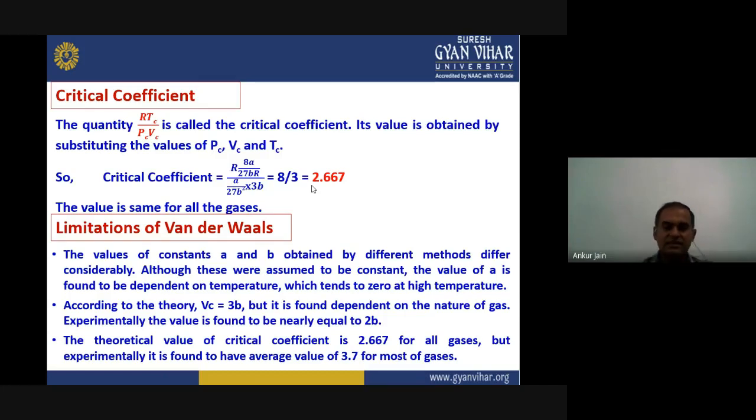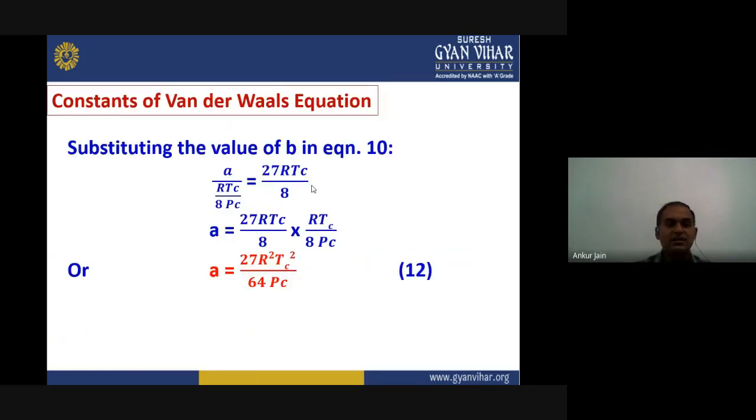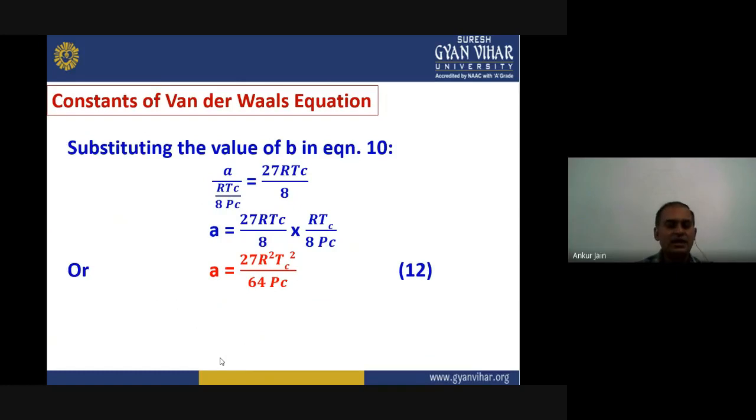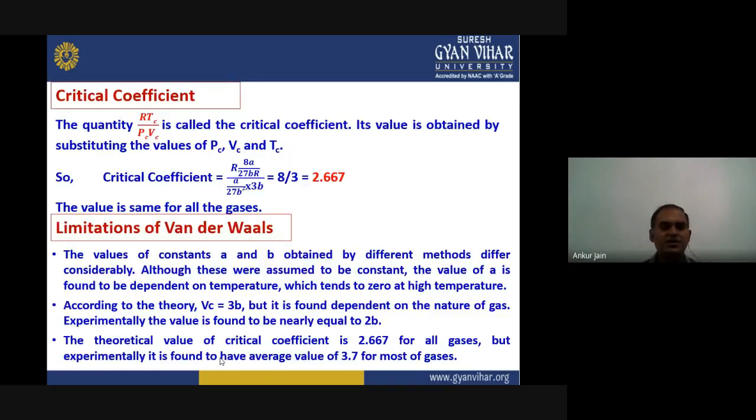We have already seen that A is this one and B is this one. Now since B is equal to R into TC upon 8 PC, where R is already constant, TC is critical temperature, PC is critical pressure, and ultimately B we are defining as constant, it should be similar all the way. Similarly, A also should be uniform for all the gases. But actually that is not true.